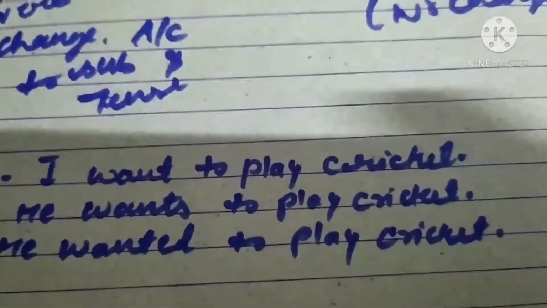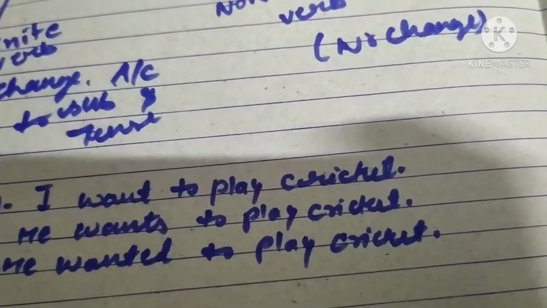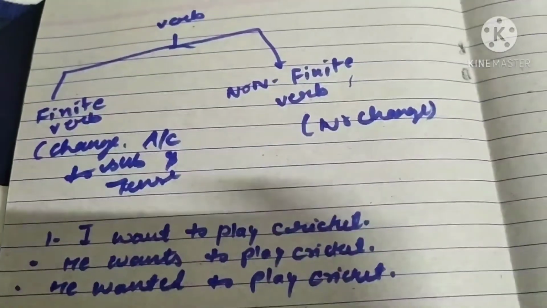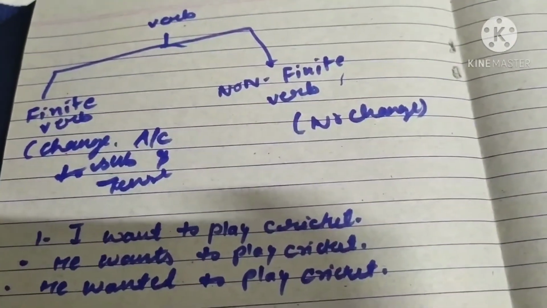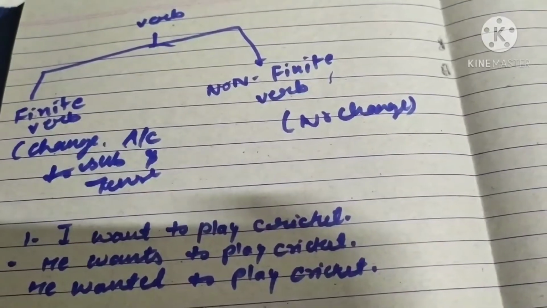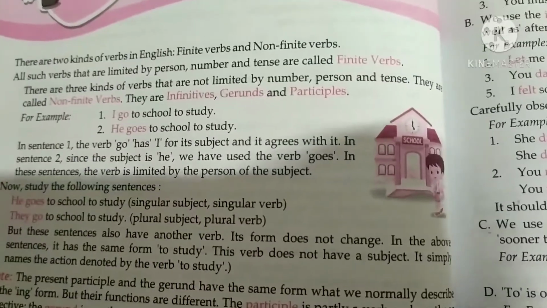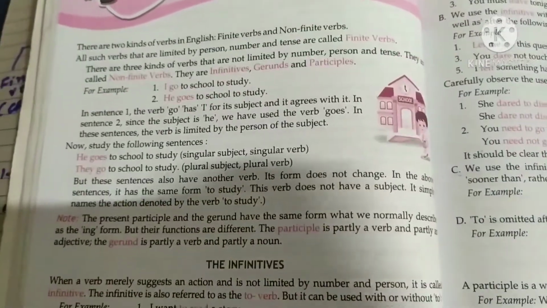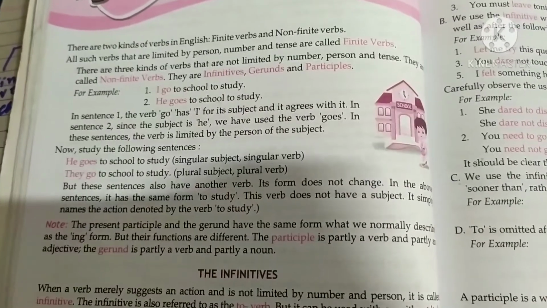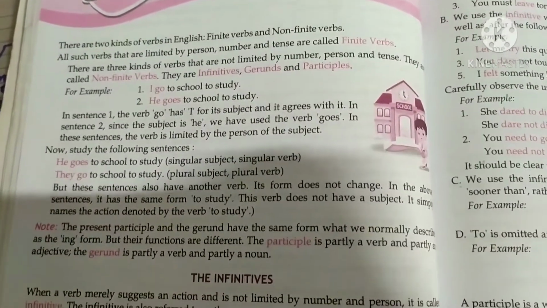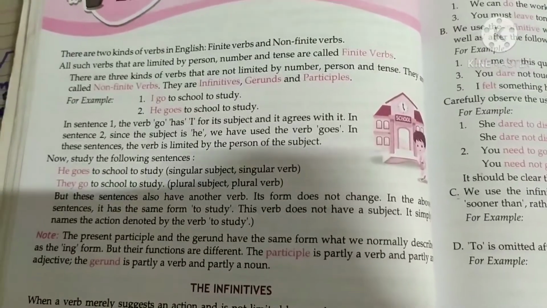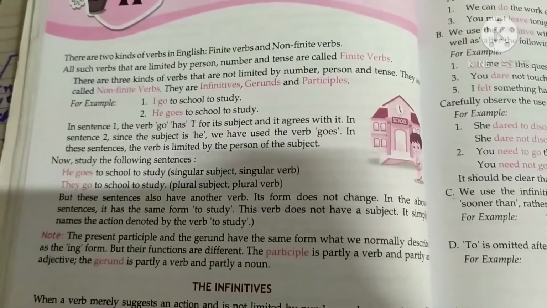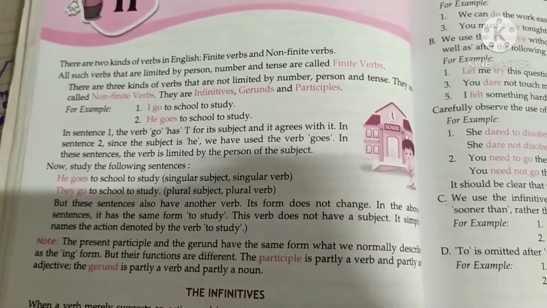I hope you understood the difference between finite and non-finite verbs. So today we will discuss non-finite verbs, see their types, and then discuss the rules. There are two kinds of verbs in English. All such verbs that are limited by person, number, and tense are called finite verbs. There are three kinds of verbs that are not limited by number, person, and tense. They are called non-finite verbs. They are infinitives, gerunds, and participles.